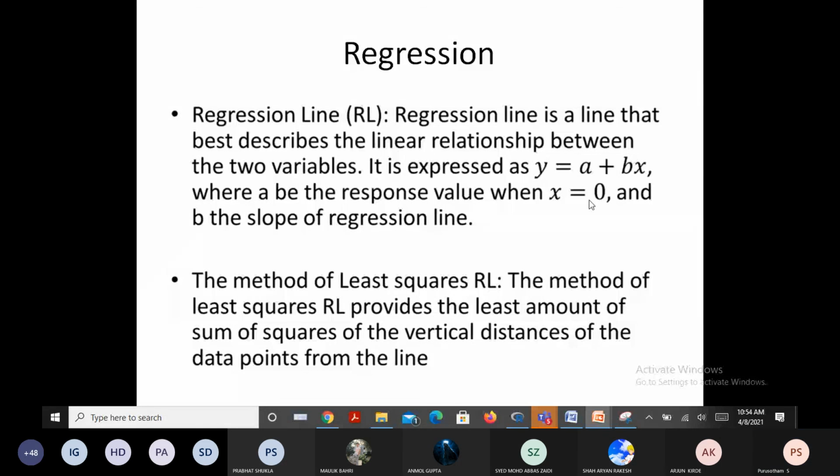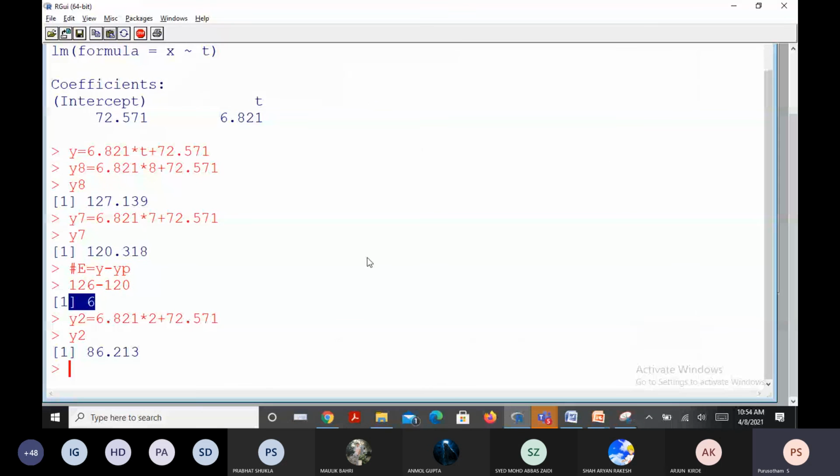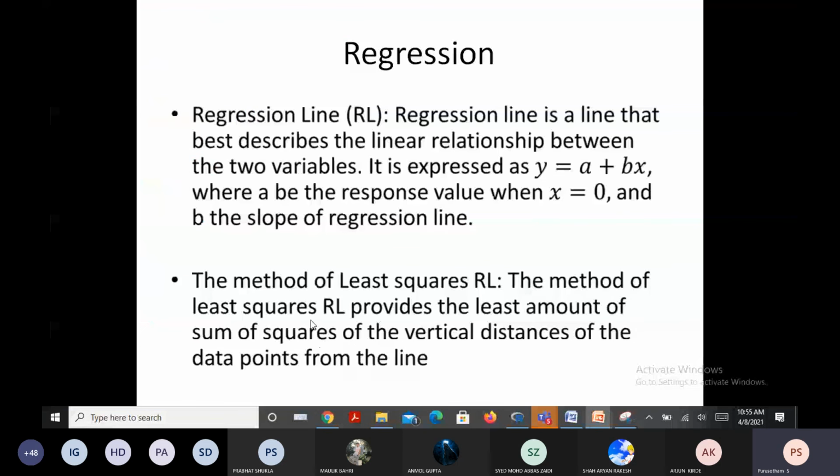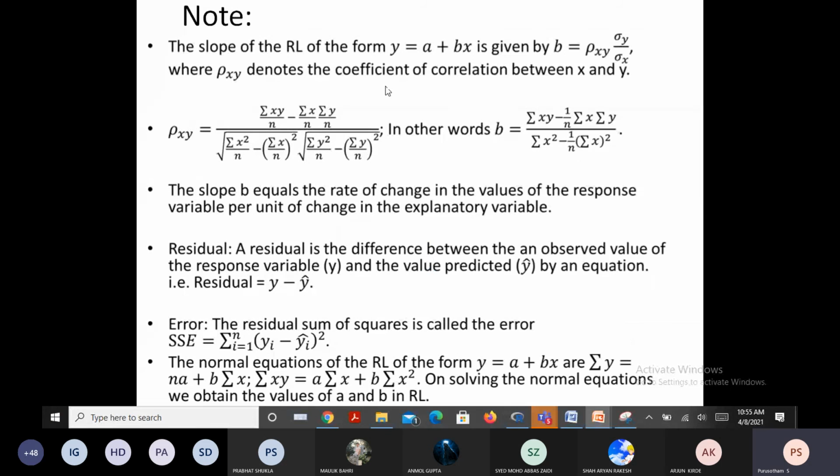As I said, it provides the least amount of sum of squares of the vertical distances. These vertical distances I have shown you here, right? These are the vertical distances. The sum of the squares of these vertical distances is least. That is in turn the least squares technique, the least squares regression line. The method of least squares regression line provides the least sum of squares of the vertical distances of the data points from the line. We will discuss these things in the next class.